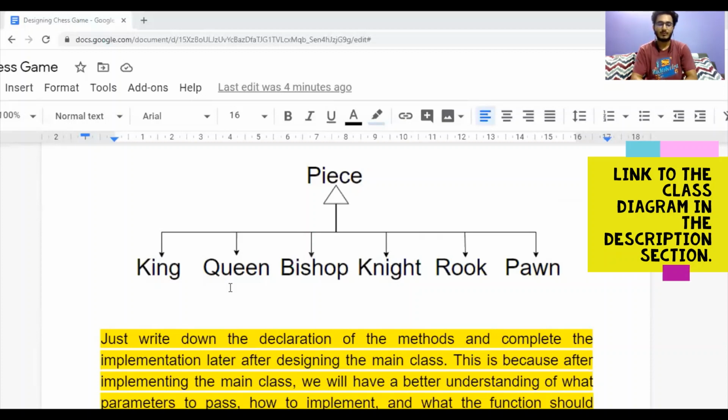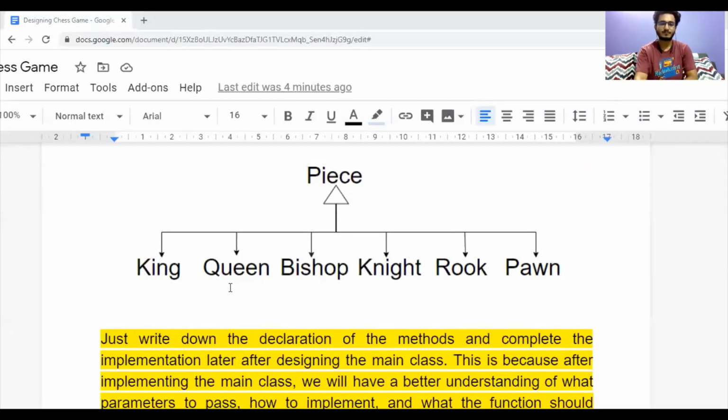Bishop can only move along the diagonals. So they move differently, so their implementation will be different, but they all have a common functionality, that is they move. So those common functionalities and common features can be kept in the piece class, and all these 6 classes can inherit the piece class.